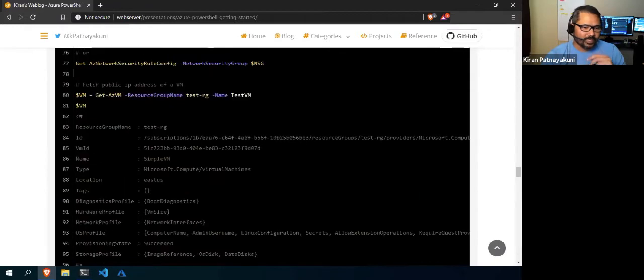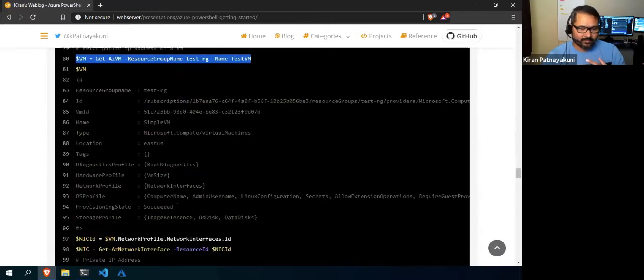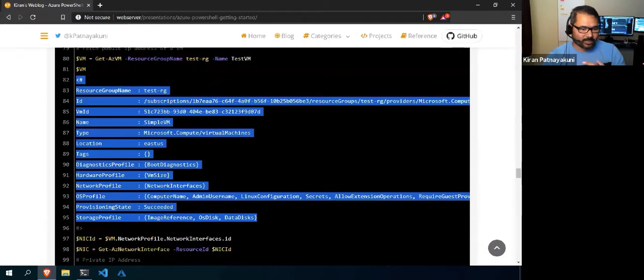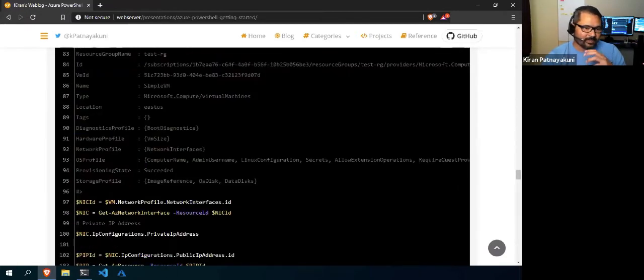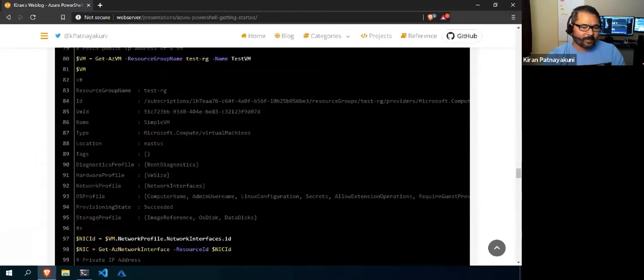Here I think I already showed you how to fetch the information of the VM. This example shows how to fetch the public IP address of an Azure VM. For that, first you need to fetch the VM for which you want the public IP, and if you run it, it will show output something like this. The VM does not have complete information. Some of the information is held only as a reference.